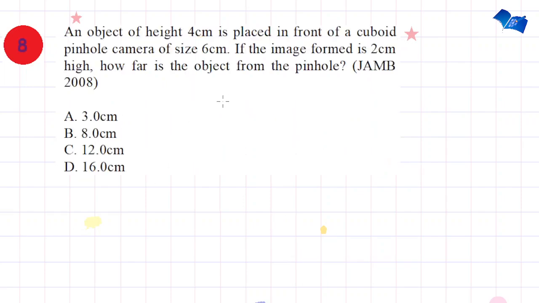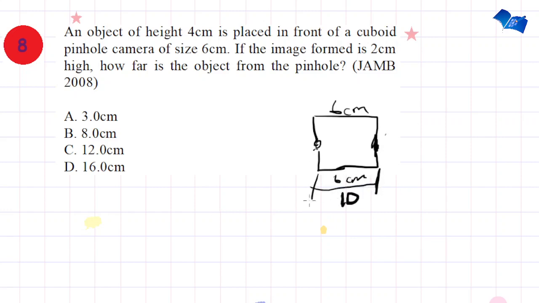An object of height 4 cm is placed in front of a cuboid pinhole camera of size 6 cm. If the image formed is 2 cm high, how far is the object from the pinhole? This is taken from JAMB Past Question 2008. So the knowledge of a pinhole camera. If this is the pinhole, this is the hole, and the cuboid is 6 cm. This is the point where the image will form. So from here up to this point is the image distance, as we already know.